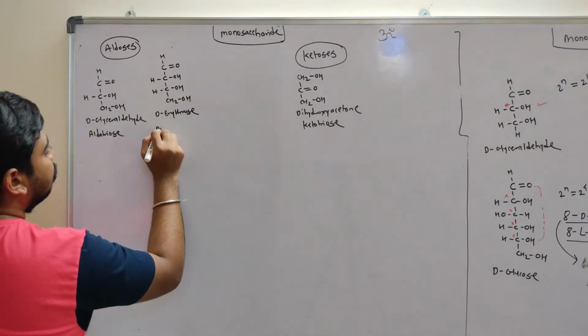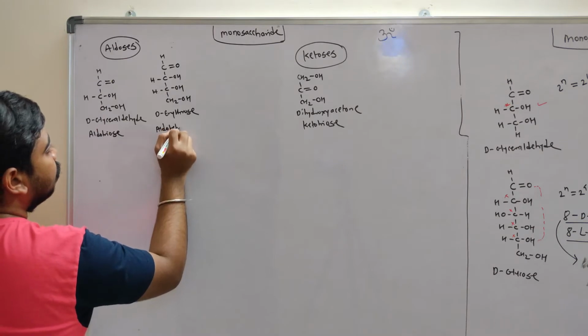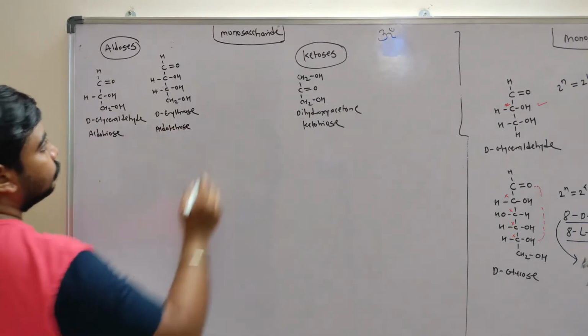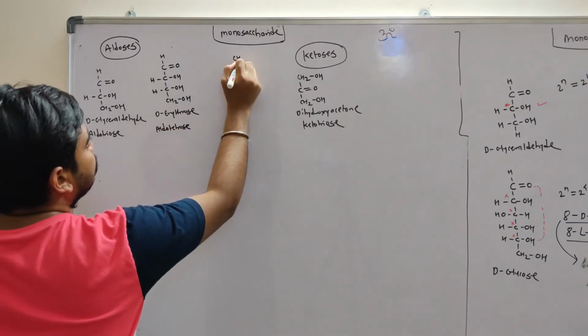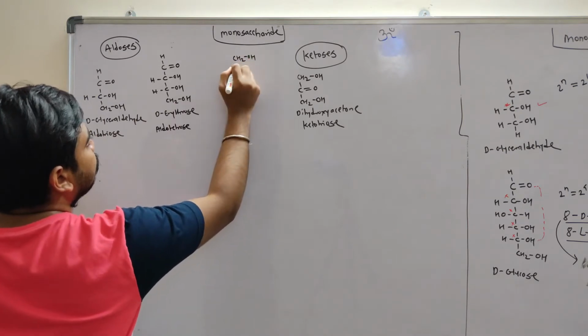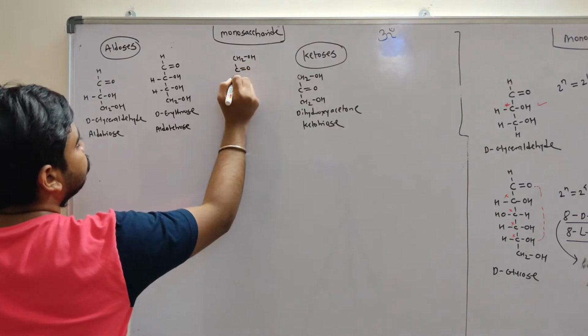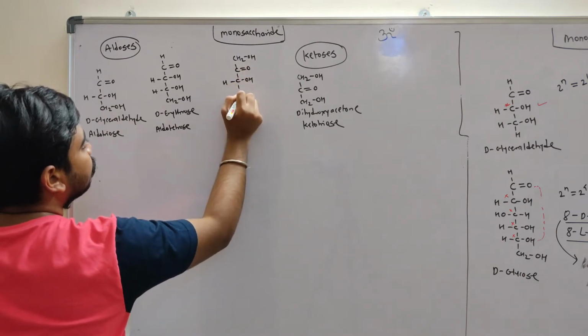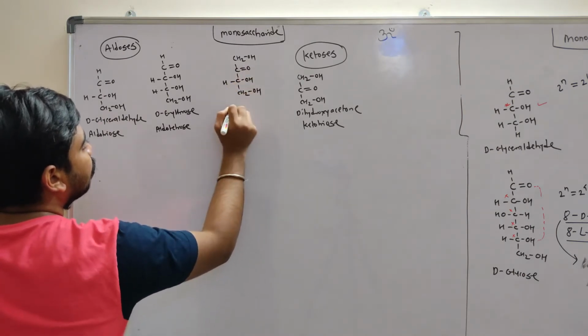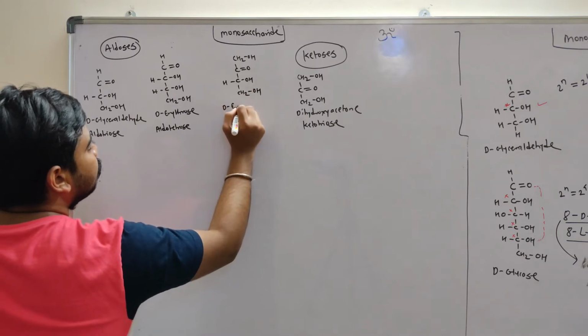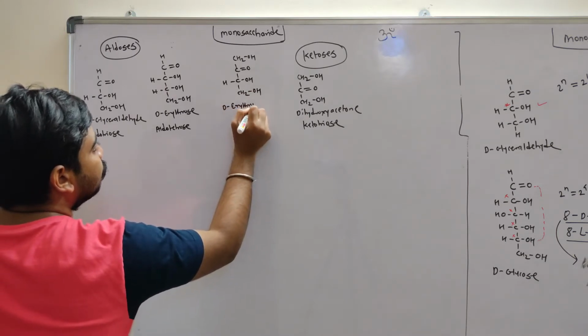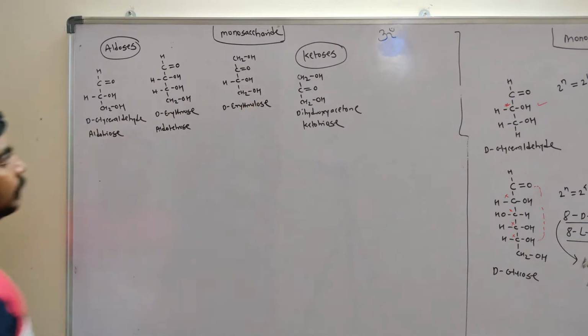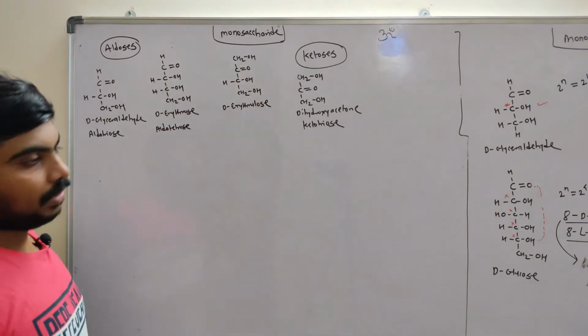So this is an aldotetrose. And we also have erythrulose. This is D-erythrulose. It has a ketone group and 4 carbons.